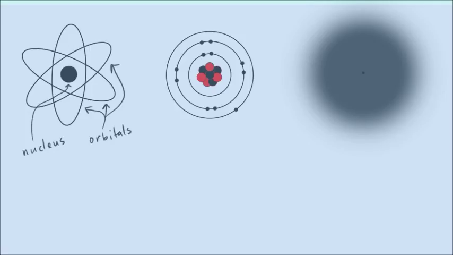And even though it's not an official part of the atom, I still want to point out something else, that we always have space in between the nucleus and the orbitals. So don't think of an atom like a rubber band ball and that the orbitals are one more rubber band added to the ball. The orbitals always take up a lot more space than the nucleus, and there's always some space in between the nucleus and the orbitals, and in between the orbitals themselves. All right, so this picture shows us just what are the most basic components of an atom.